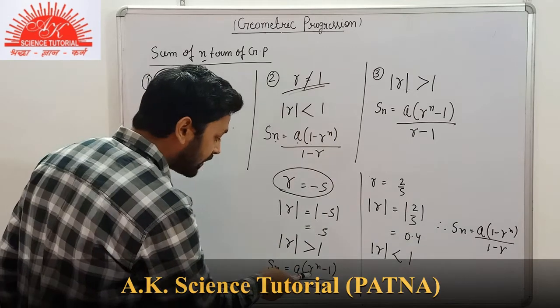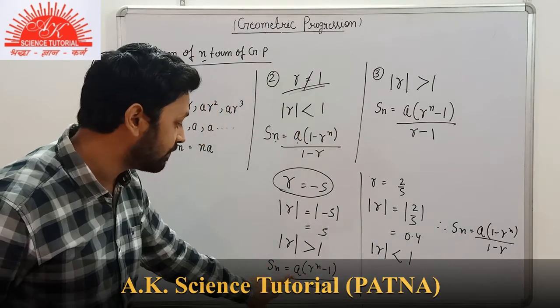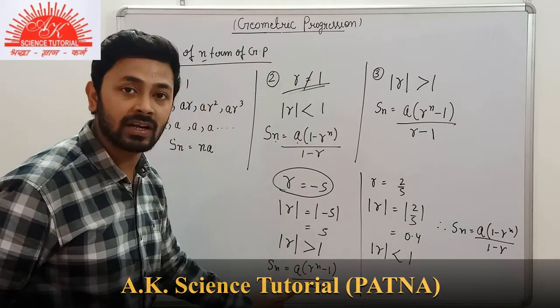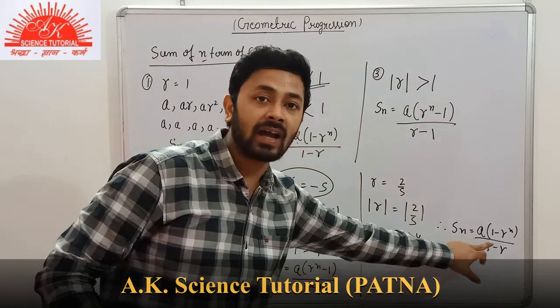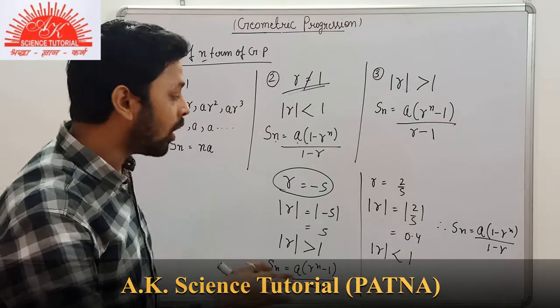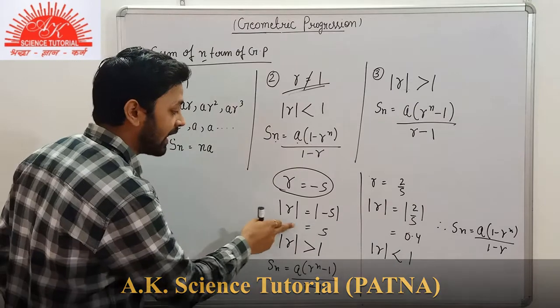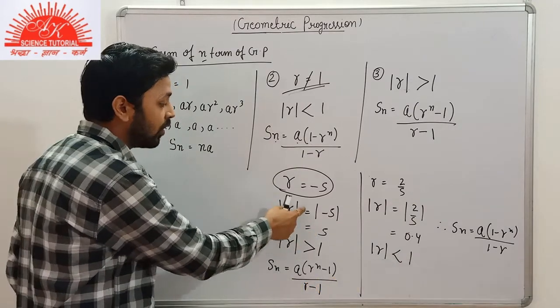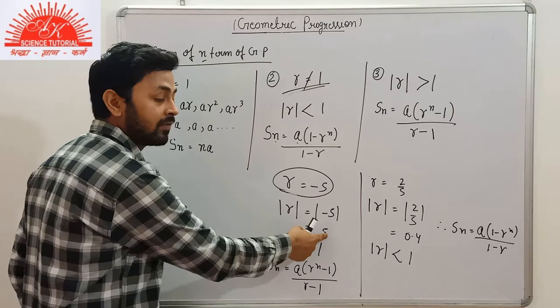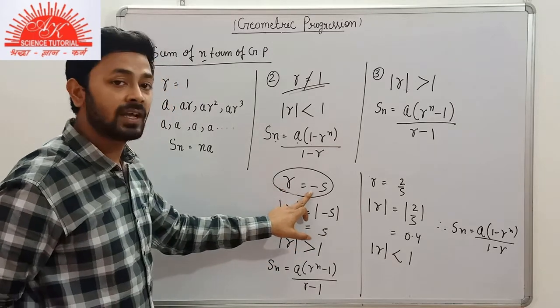Okay, and if we have to substitute the value, A is the first term and R is the common ratio here. We will not get confused that the value of R here is 5. No, the absolute value of R is 5. The value of R here is minus 5.